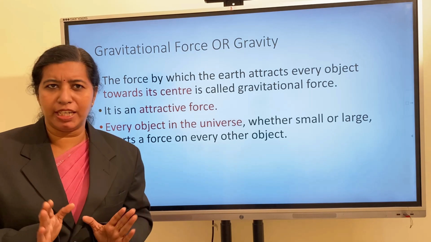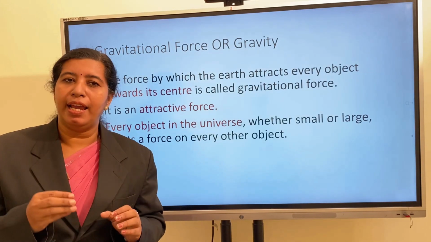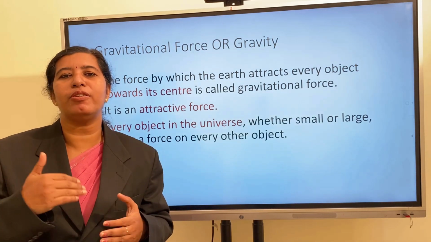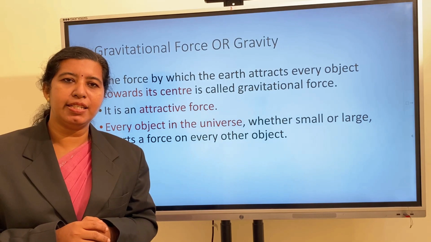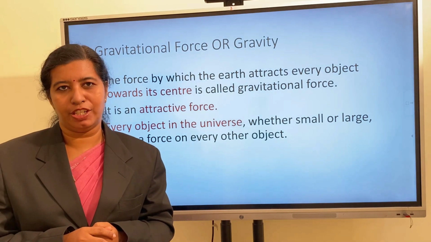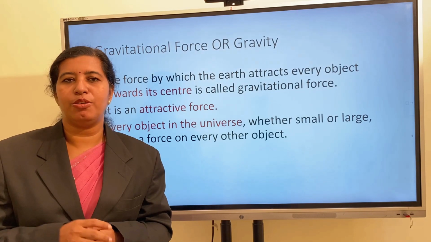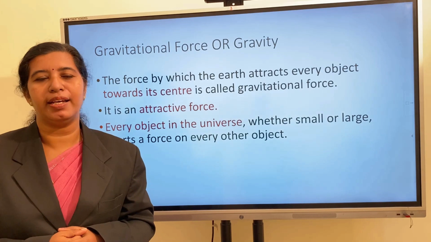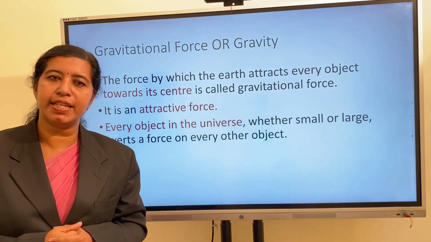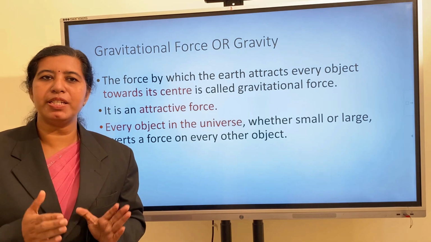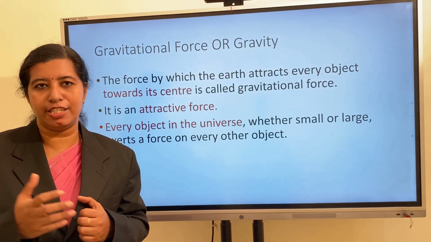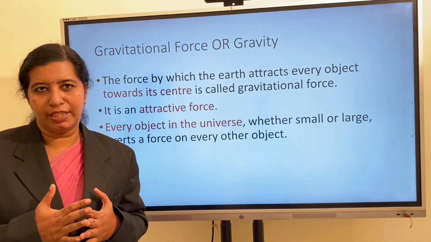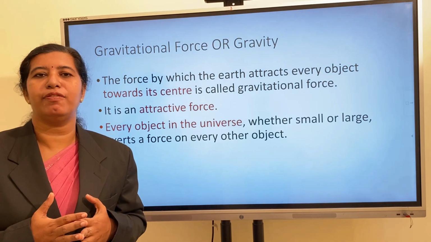Gravity is not the property of Earth alone, but in the universe, every object, whether it is large or small, exerts a force on each other. That's why this is known as the universal law of gravitation. So Earth has the ability to attract every object towards its center, that is known as gravitational force or gravity. It is always an attractive force. Every object in the universe exerts a force on each other. Since Earth can attract every object without any contact with it, it is called a non-contact force.